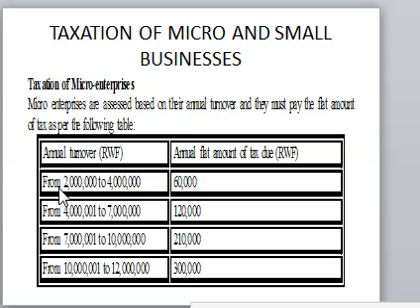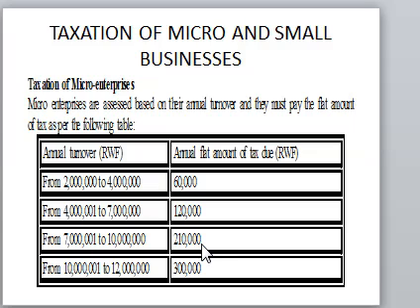From 2 million to 4 million, the tax is 60. From 4 million to 7 million, the tax is 120. From 7 million to 10 million, the tax is 210. From 10 million to 12 million, the tax is 300,000.